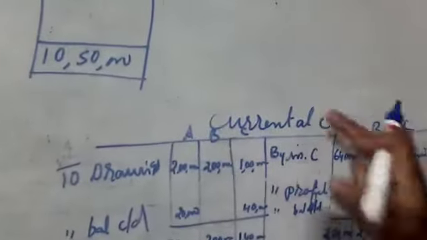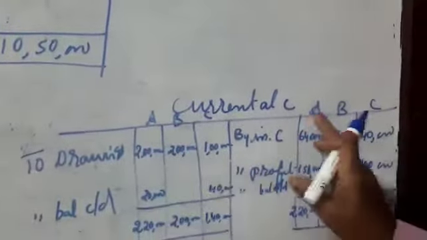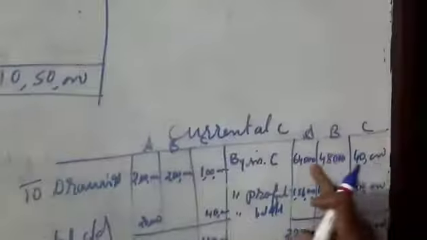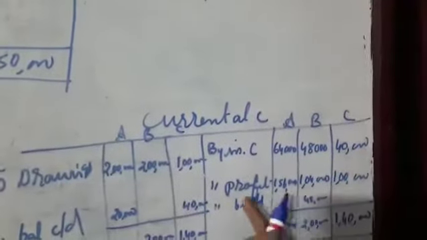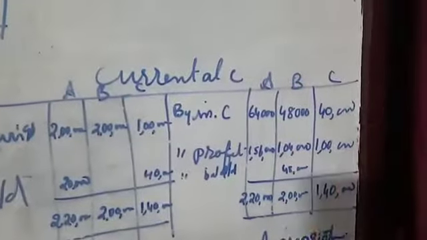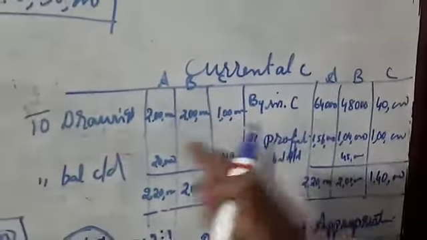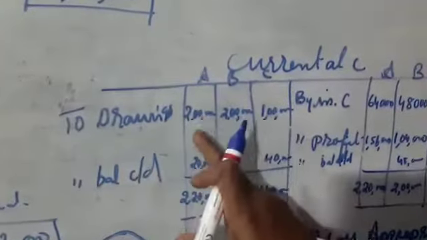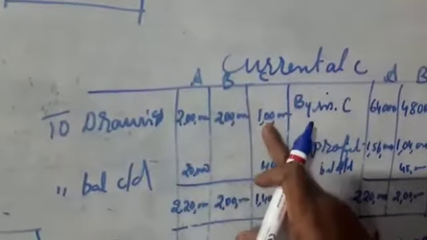So we have written the current account. Then A, B, C interest on capital: we have written 64,000, 48,000 and 40,000, and the profit 1,56,000, 1,04,000 and 1 lakh. Then drawings are given there; interest on drawings is not given in the question. Drawings: A 2 lakh, B 2 lakh and C 1 lakh.